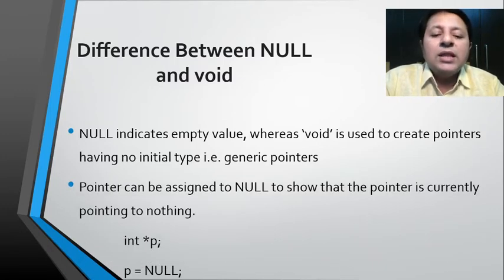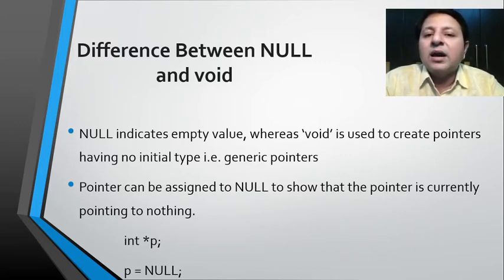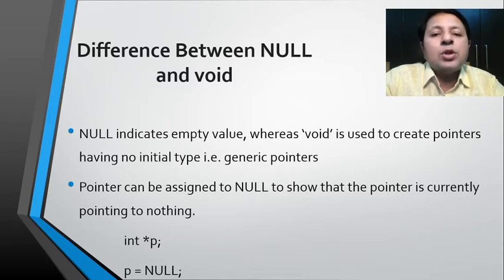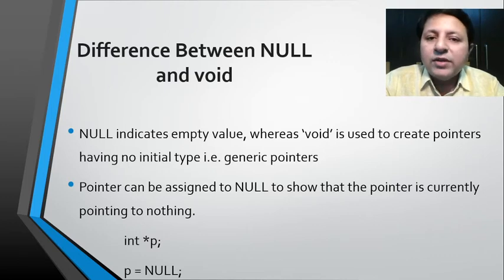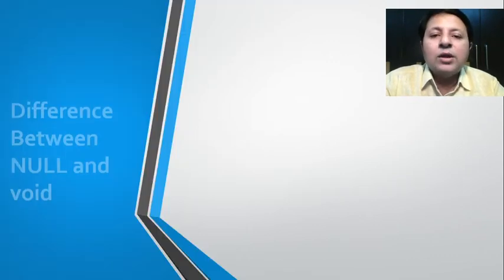A pointer can be assigned to null to show that the pointer is currently pointing to nothing. It's like you have your earthing wire, we generally do grounding, so that the danger gets reduced. Similarly, a pointer which is pointing to anything is a dangerous concept. Hence, to avoid that, till the time the pointer is not getting used, we assign it to null. So in the example, if I have created a pointer, let's say int star p, which is currently storing garbage, it indicates that it's pointing to anything. Instead of that, I can simply make p equal to null, indicating that the pointer is pointing to nothing. So that's the use of null to handle the concept of nothing.